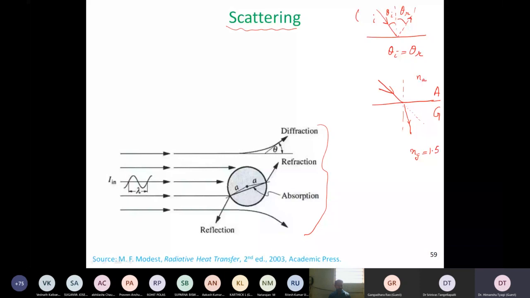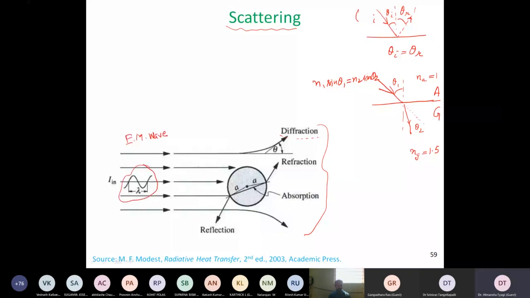So over here we have theta1 and theta2. You all remember Snell's law, n1 sine theta1 equals n2 sine theta2. And then more complicated phenomena like diffraction may also take place. The sum of all these phenomena is termed scattering. Scattering is a blanket term which envelops a lot of individual phenomena, but all of them deal with the wave, and in our particular case, it is the electromagnetic wave that we are looking at.